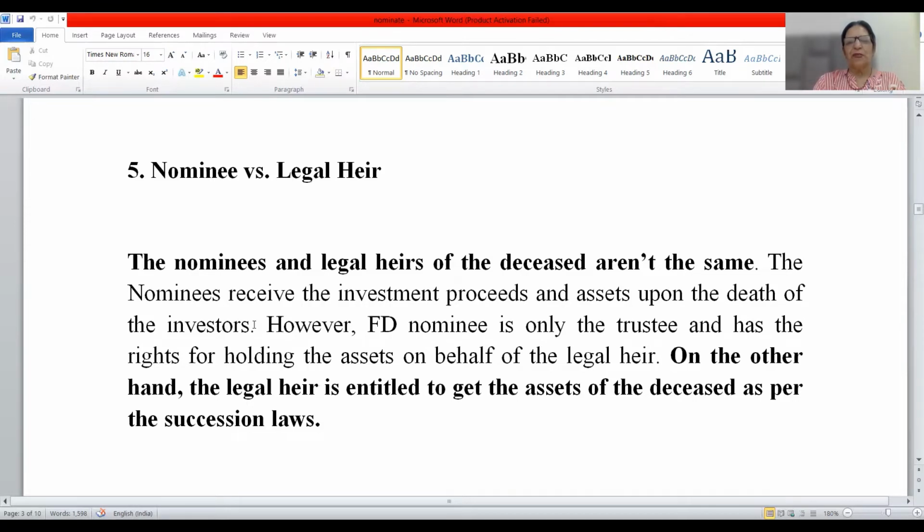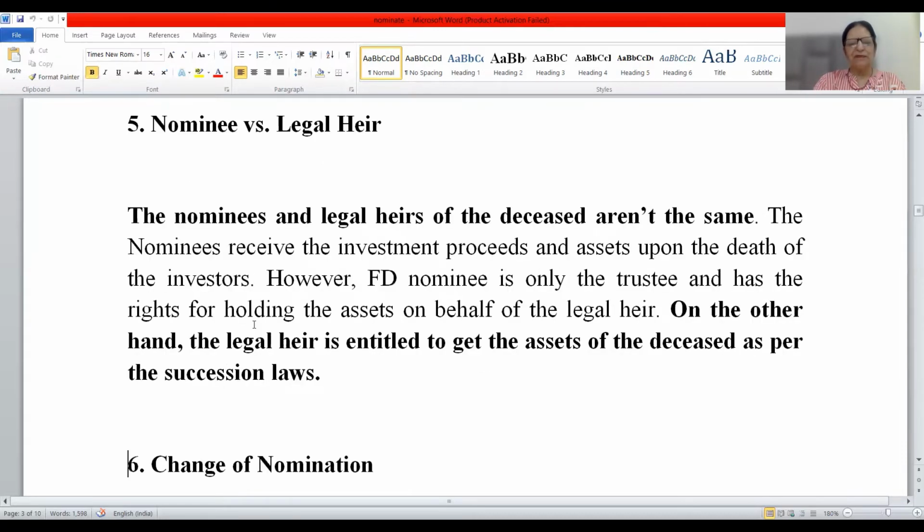Earlier also, friends, I have mentioned in my video that as per the Supreme Court judgment, the nominee is merely the custodian of the assets. He is the trustee of the assets on behalf of the legal heir. On the other hand, the legal heir is entitled to get the assets of the deceased as per the succession laws. It is the succession laws which are applicable.